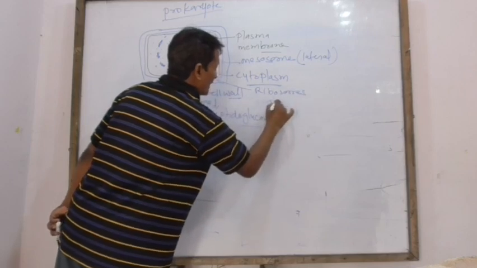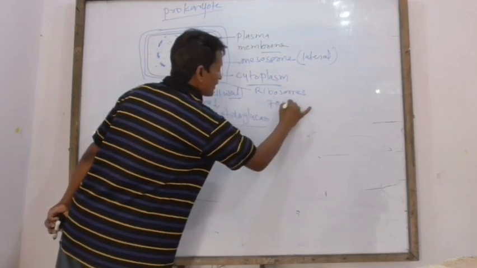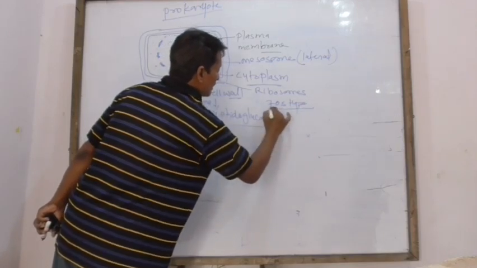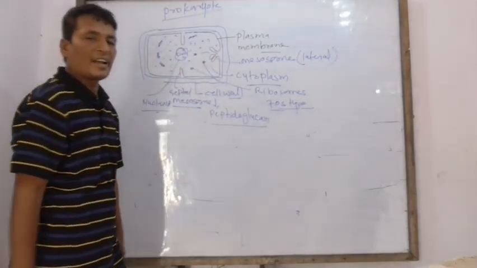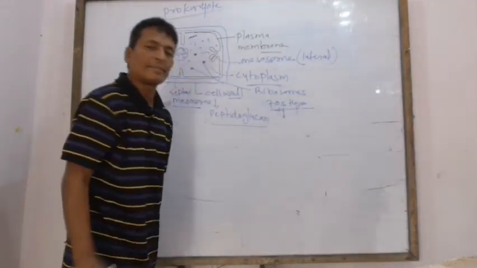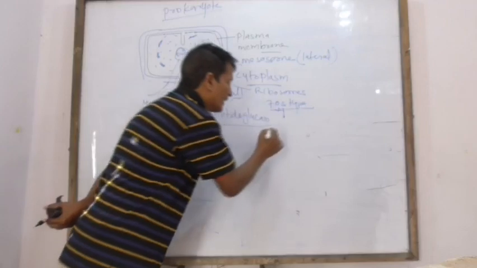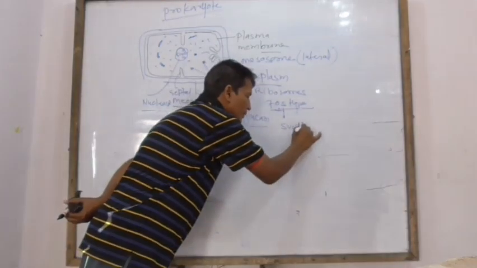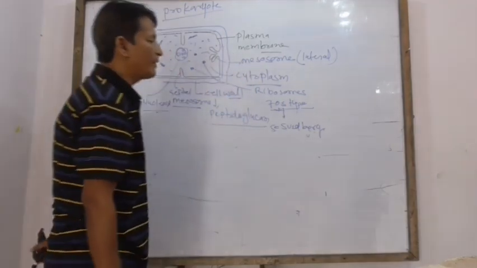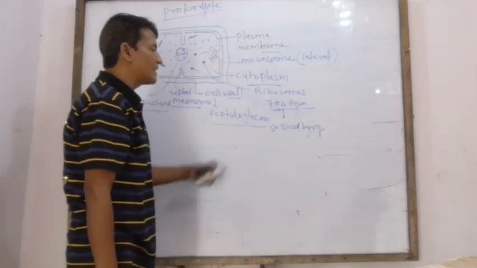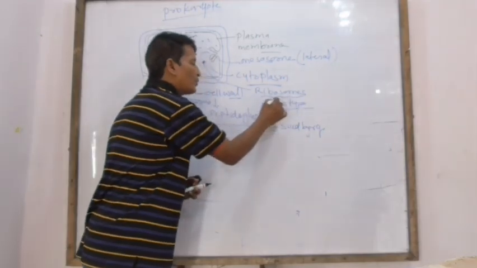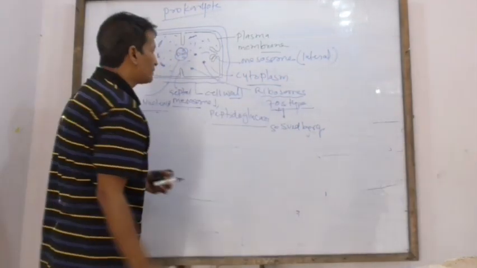Ribosomes, these are of 70S type. What do you mean by 70S type? S means Svedberg unit, and this is measured as Svedberg unit. 70S type of ribosome are found in prokaryotes.